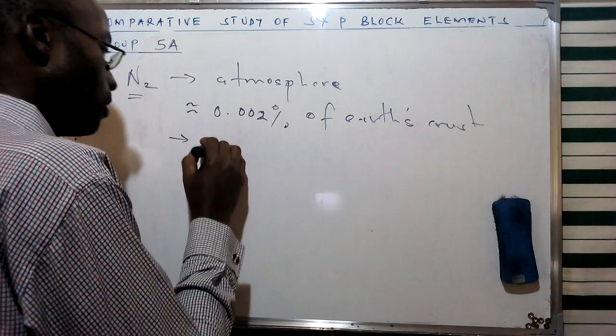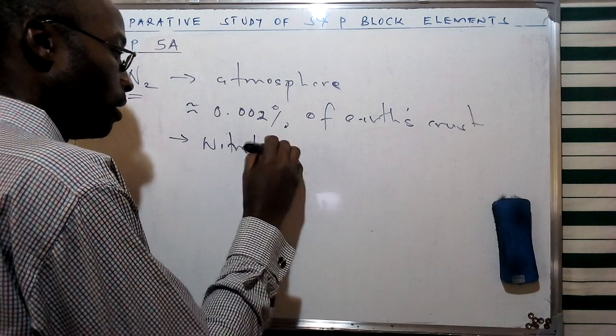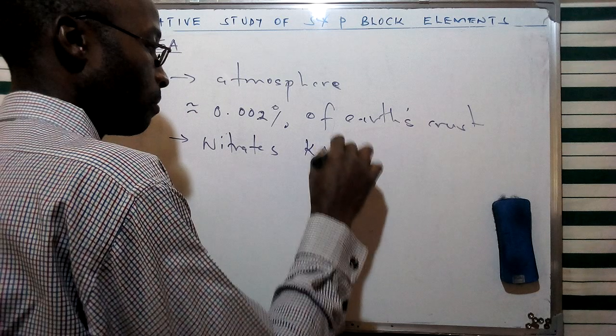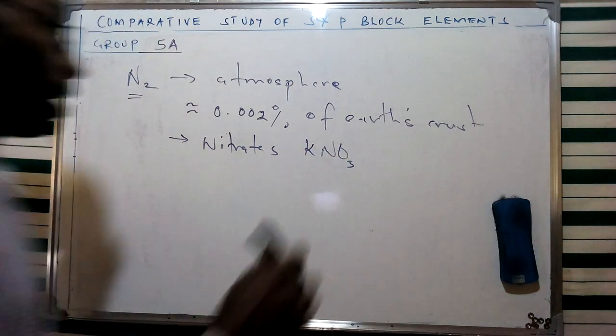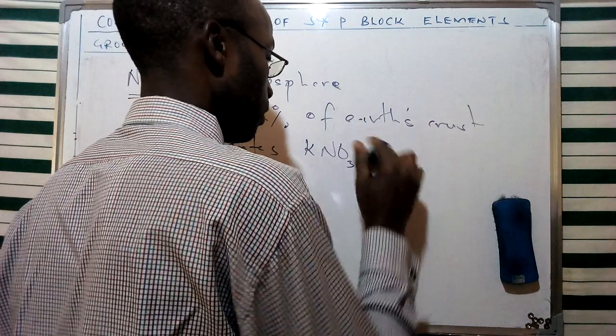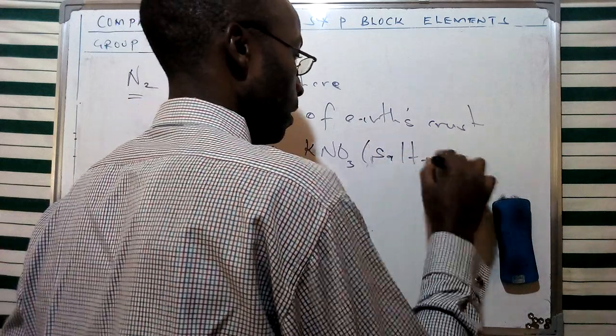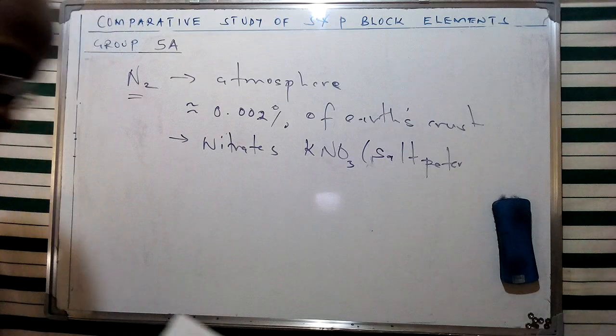It is found in compounds referred to as nitrates. We can give an example of these compounds like saltpeter, the nitrogen saltpeter. I hope my spellings are correct.